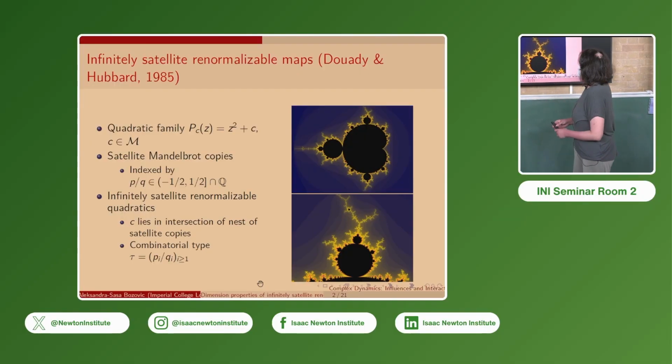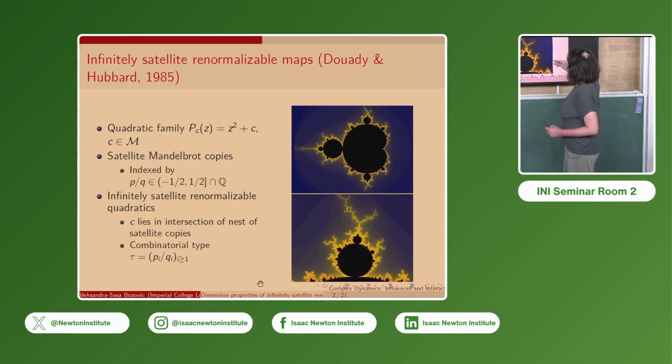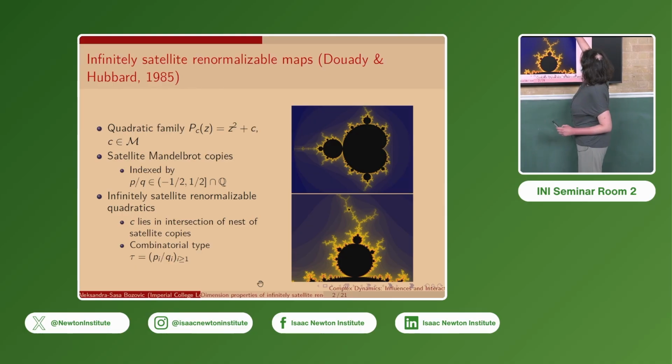So the Mandelbrot set has this central hyperbolic component bounded by a cardioid, and attached to it are these smaller satellite copies of the Mandelbrot set, which are indexed by rational numbers. Now, these satellite copies, in turn, have their own central hyperbolic components and attach to them second-order satellite copies, and so on and so forth.